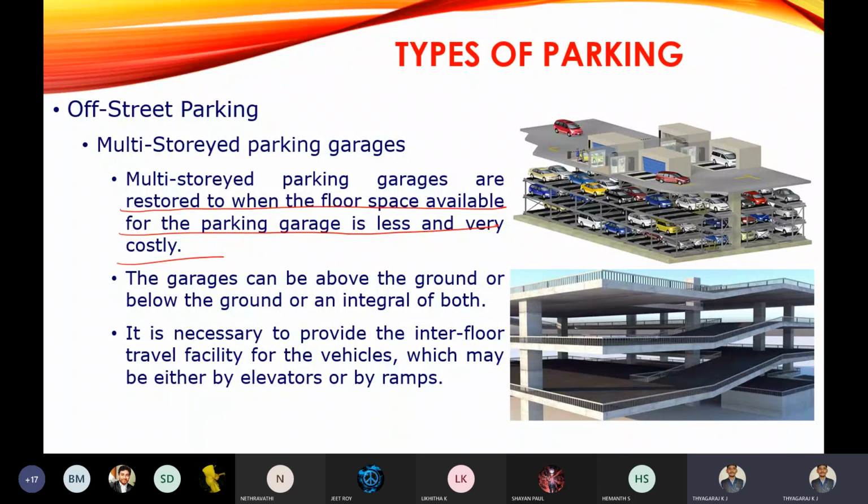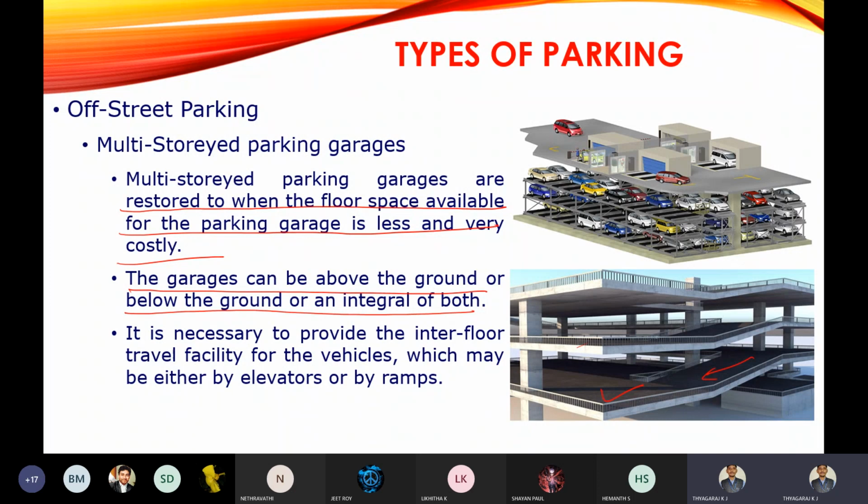Those floors are integrated with ramps, as I have shown here in the second figure, for the movement of the vehicles. The garages can be above the ground or below the ground, or a combination of both.